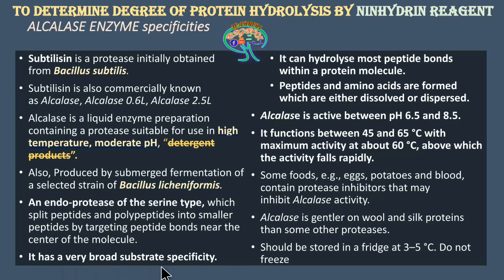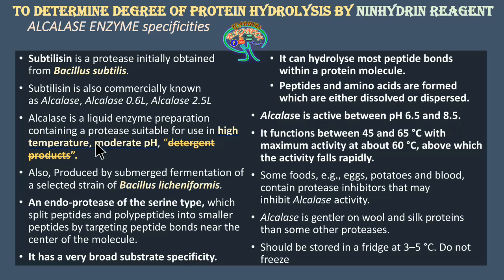It has a very broad substrate specificity, in the sense that it is going to act on many kinds of substrates. It can hydrolyze most peptide bonds within a protein molecule. Peptides and amino acids are formed which are either dissolved or dispersed. Dissolving or dispersing, in the sense, means it has to be diluted and further stored for the further processes. Alkylase is active between pH 6.5 and 8.5.